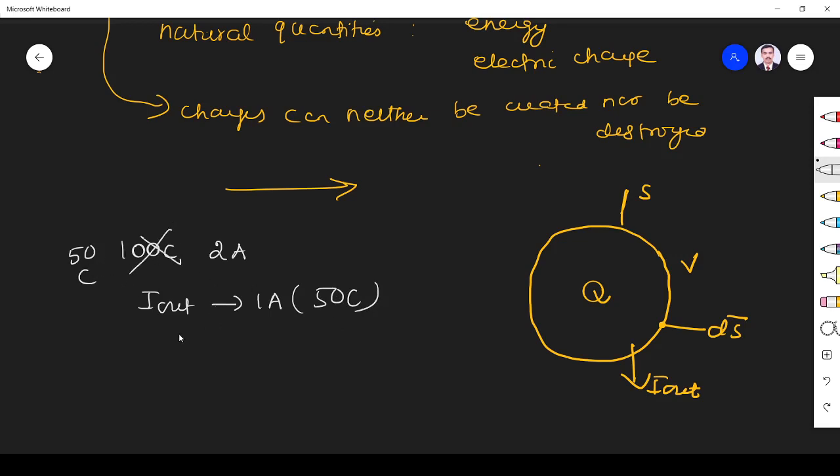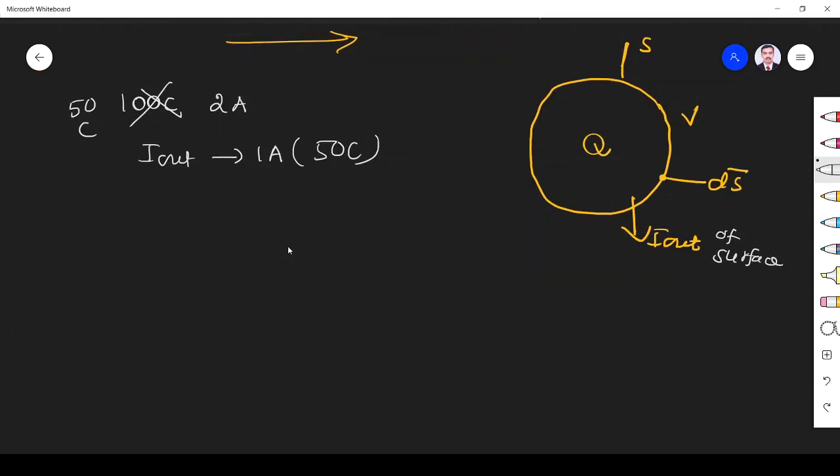That's what we are saying: if a net current flows across the surface of this region, then the charge in the volume must decrease. So it relates volume and surface. Now we will write the equation. I out, the current flowing out of the region, is equal to the rate of decrease of charge with respect to time. This minus indicates decrement.